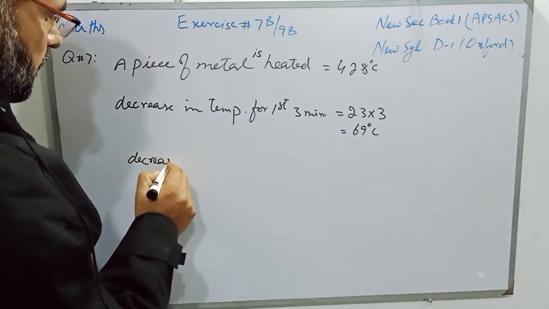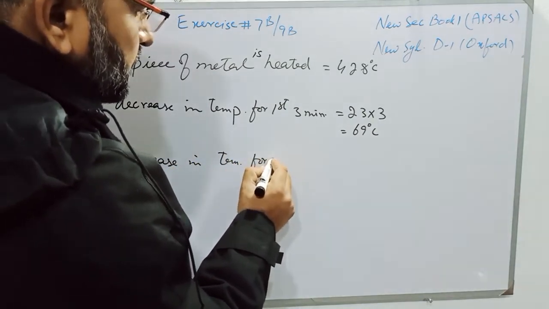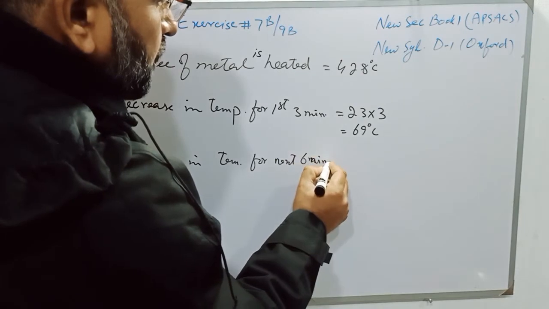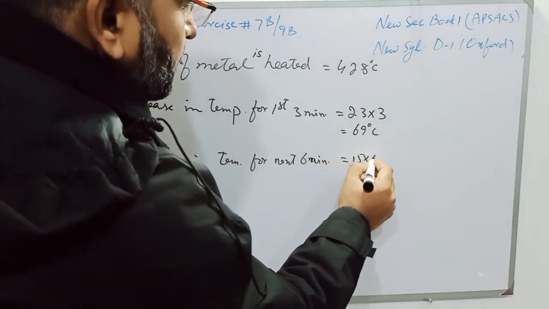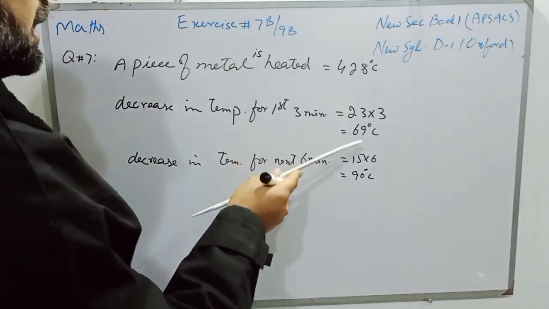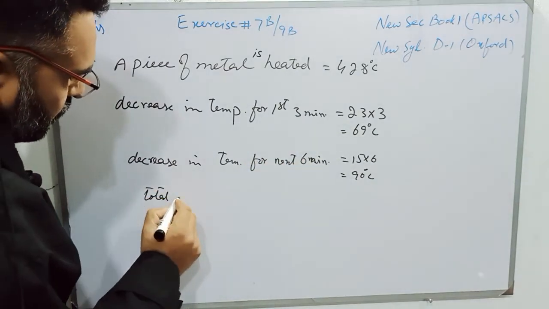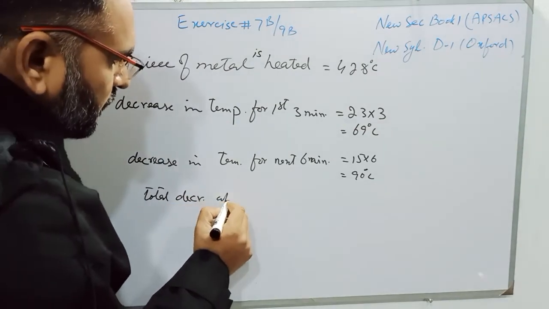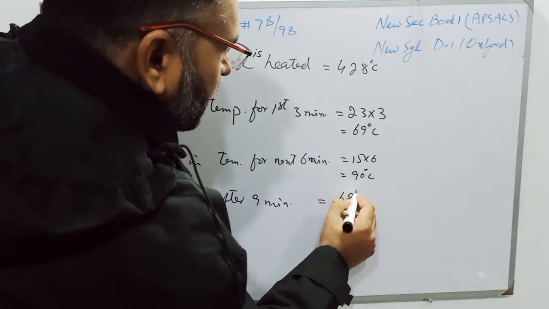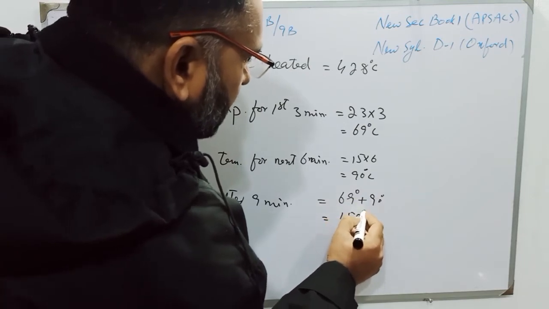And the decrease in temperature for the next 6 minutes will be 15 multiplied by 6, and it is 90 degrees centigrade. So students, the total decrease after 9 minutes will be 69 degrees plus 90 degrees, and it will be 159 degrees centigrade.